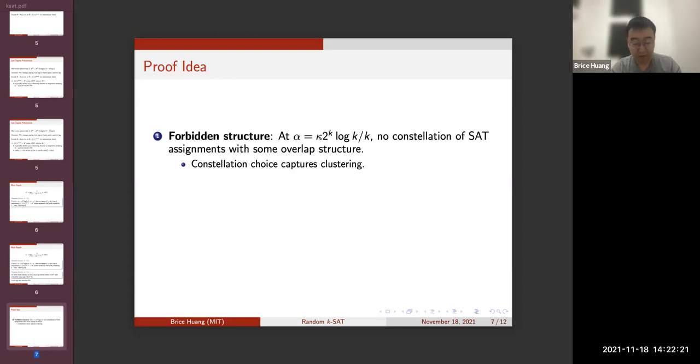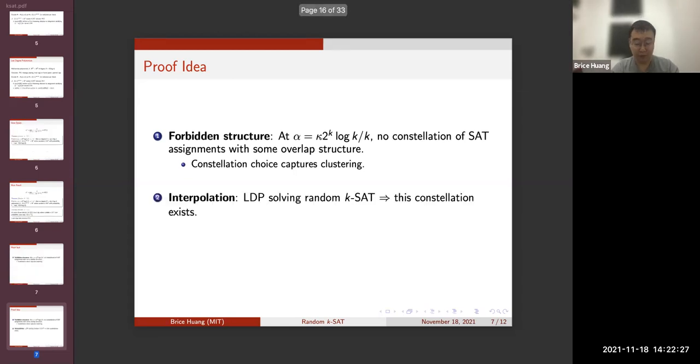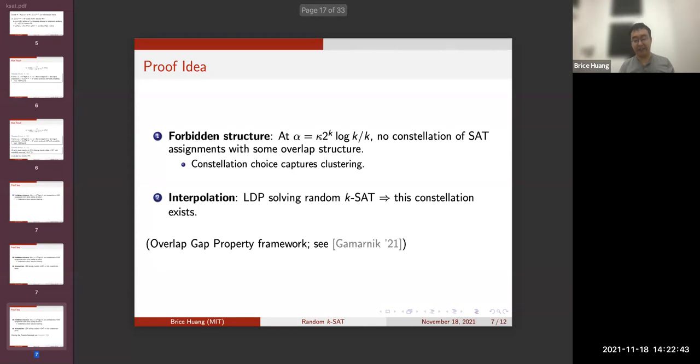And choosing the wrong forbidden structure here will get you something that is not forbidden at the clause density that we want. And second, we show that if a low-degree polynomial solves random k-SAT at this clause density, then we can leverage it to construct the forbidden constellation. And therefore, no such algorithm can exist. So this technique is part of the overlap gap property framework, which has recently been used to show hardness for a lot of other problems. See this survey by Gamarnik.